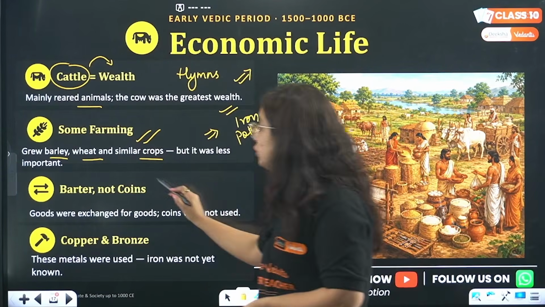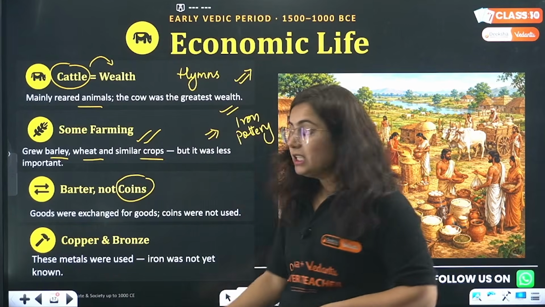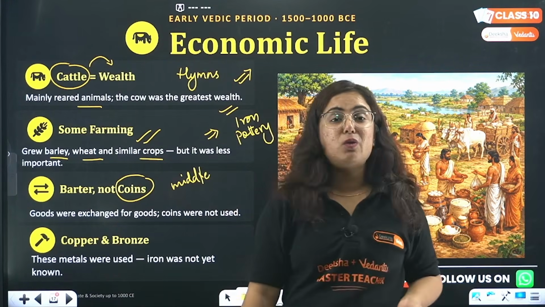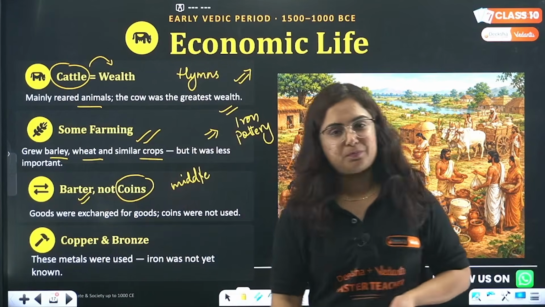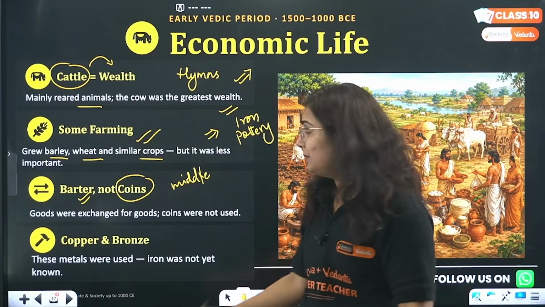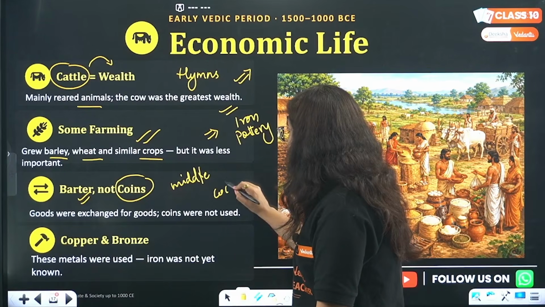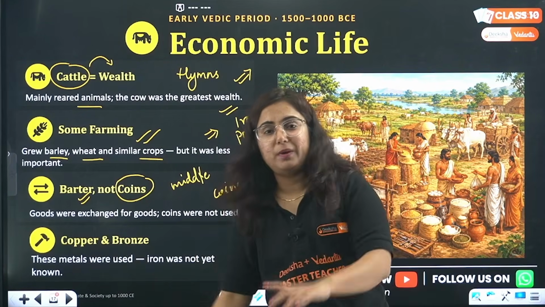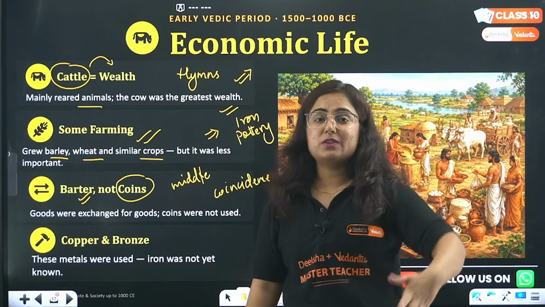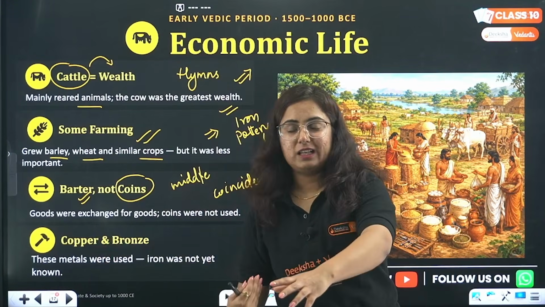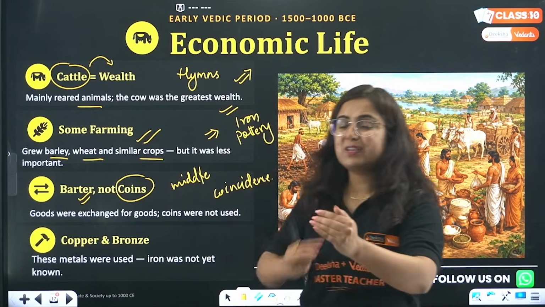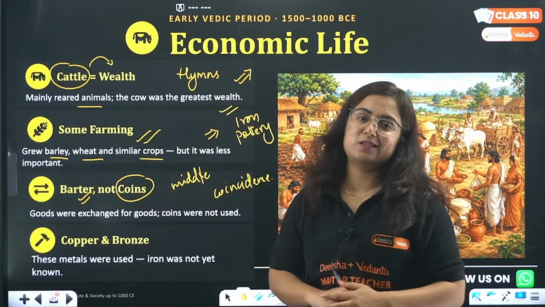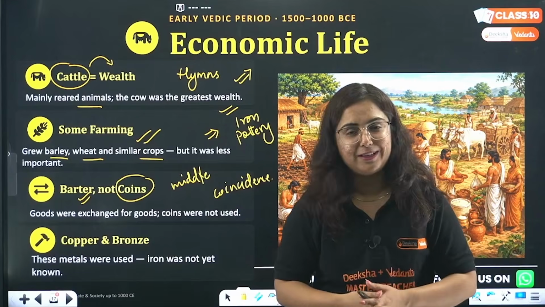Yes, but there were no coins at that time. There was no middle money at that time. Rather, the exchange was done on the basis of the barter system. And you know what is the barter system? So beta, it is the system of coincidence. Like, I am a person who wants this iron equipment to do farming. I'll tell another person, take my wheat, I want that iron which you make. So this was exchange of one product for another product. This barter system was used in the economy of the early Vedic age.